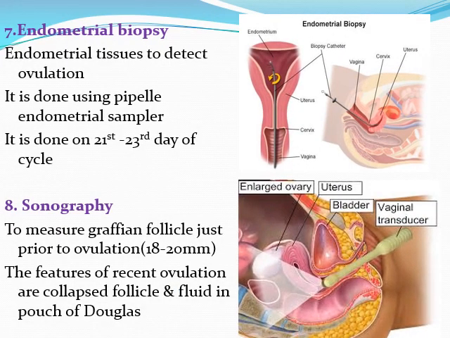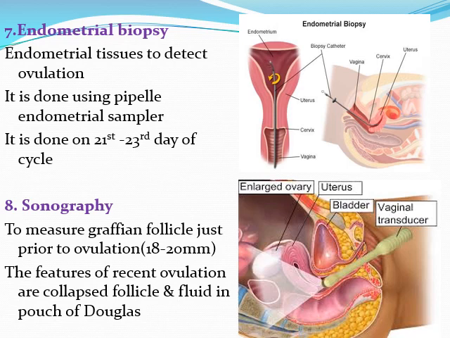Next is the endometrial biopsy. This is a type of biopsy in which endometrial tissue is taken to detect ovulation. Here a catheter or pipette is used to take the endometrial sample, and it is done during the 21st to 23rd day of the cycle. In the picture you can see a catheter is inserted through the vagina and it reaches the uterus. From there the endometrial sample is taken through the catheter itself.